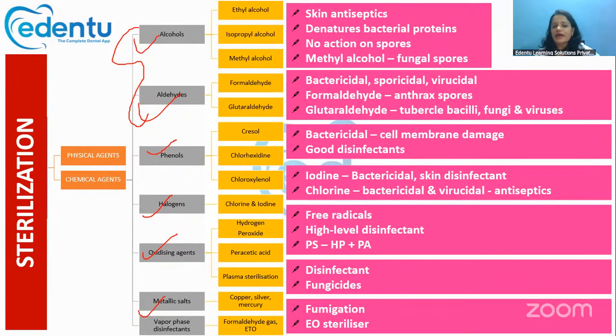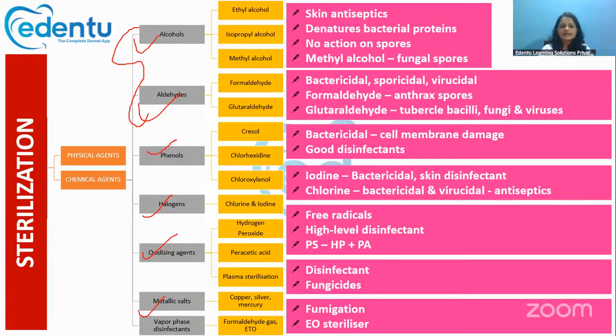Okay, then we have the aldehydes. The common ones are formaldehyde and glutaraldehyde, which have bactericidal, virucidal, and sporicidal activity. Okay, it can kill the bacteria, it can kill the virus, and it can even kill the spores. Even formaldehyde can kill the anthrax spores, and glutaraldehyde also. Against the tubercle bacilli, fungi, and viruses and all, it can be used.